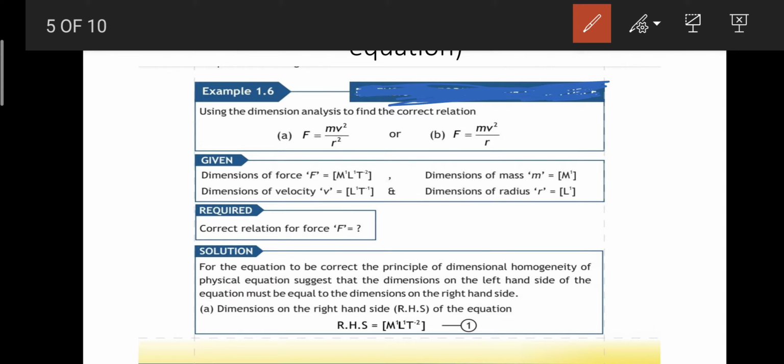So now we are going to check the homogeneity of the equation. What is meant by homogeneity? Homogeneity means that the equation is going to be correct on both sides, like the left hand side should be equal to the right hand side, right?